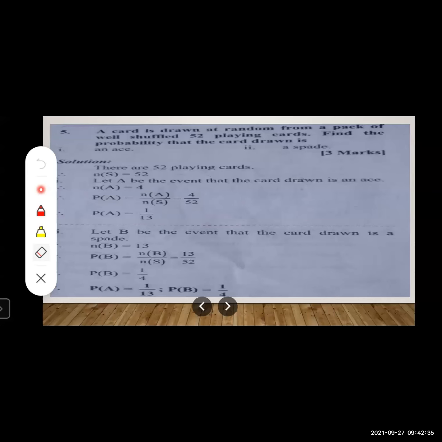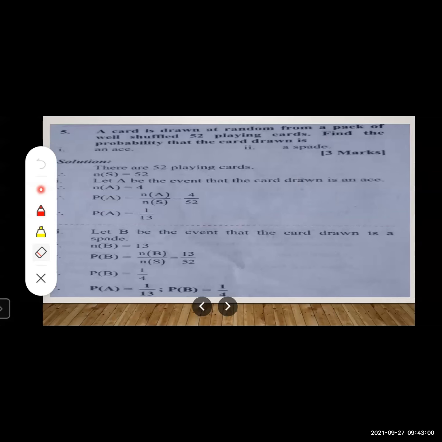A card is drawn at random from a pack of well shuffled 52 playing cards. Find the probability that the card drawn is an ace or a spade card. This particular question also carries 3 marks in the board. Let's concentrate on it: a card drawn at random from a pack of well shuffled 52 cards.